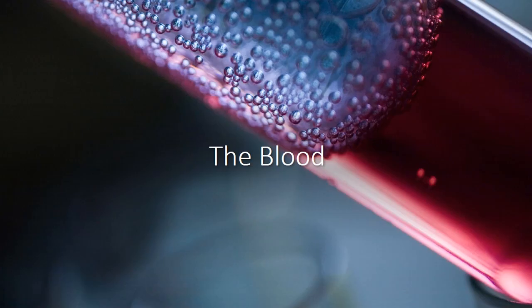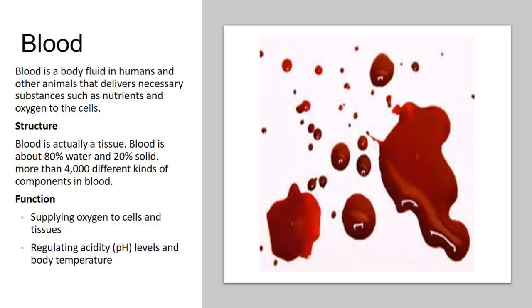Now we will discuss the last component, the blood. Blood is the bodily fluid in humans and other animals that delivers necessary substances such as nutrients and oxygen to the cells. If we talk about the structure, blood is actually a tissue itself.